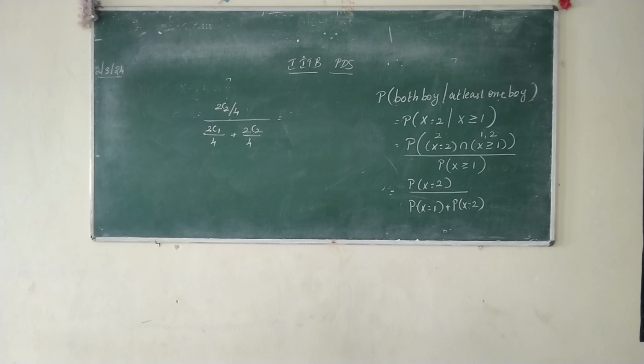Okay, then we can assume it to be small n because we can't calculate the probability value for all the 800 families together. We can calculate it for one family. What is the chance of getting a boy in that family? For one family, it is possible for us to calculate. If we are able to calculate for one family, based on that one, we can calculate for the 800 families.